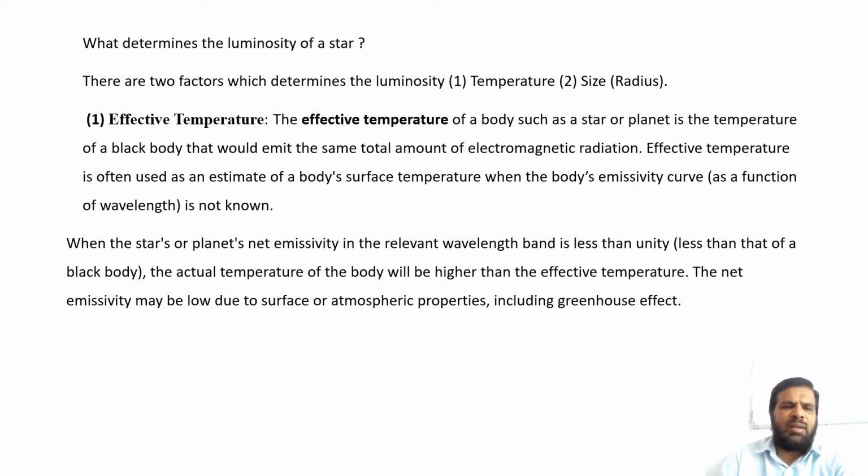When the star's or planet's net emissivity in the relevant wavelength band is less than unity (less than that of a black body), the actual temperature of the body will be higher than the effective temperature. The net emissivity may be low due to surface or atmospheric properties, including greenhouse effect.